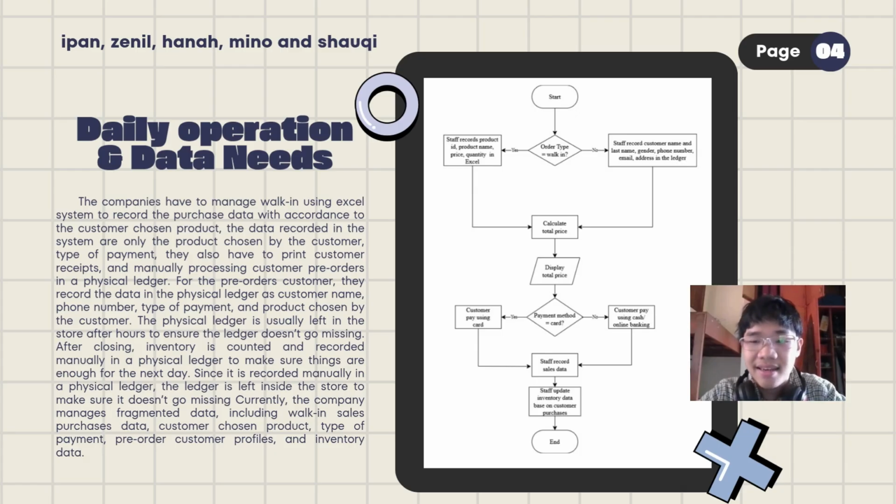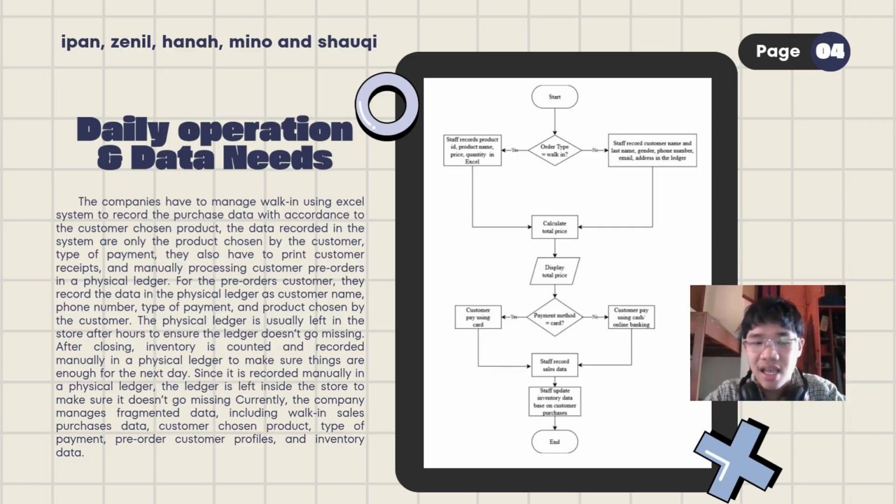So for daily operations and data needs, the company manages walk-ins using an Excel system to record purchase data in accordance with the customer's chosen product. The data recorded in the system are only the product chosen by the customer and the type of payment, and they also have to print out the customer's receipt and manually process customer pre-orders in a physical ledger. The ledger is left in the store every night to ensure it doesn't go missing. The data recorded inside the physical ledger for pre-order customers are the customer's name, phone number, type of payment, and product chosen by the customer.